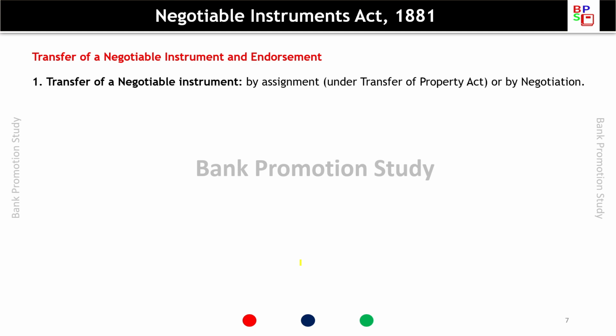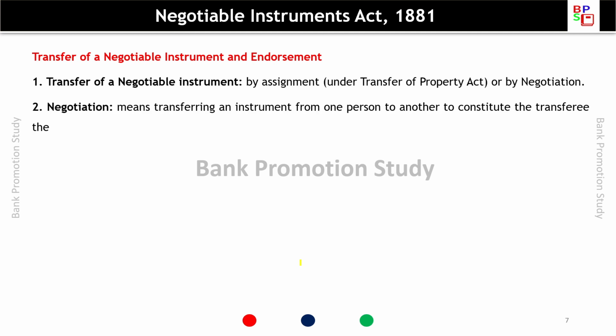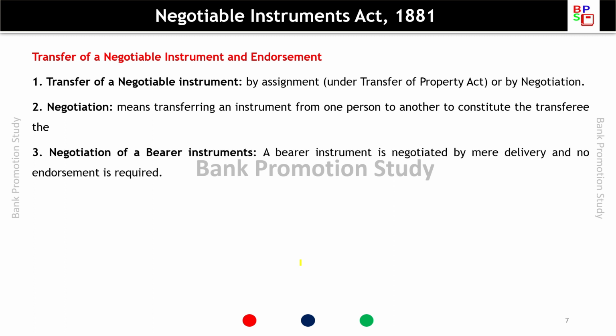Transfer of a negotiable instrument and endorsement. Transfer of a negotiable instrument. So how can the transfer of a negotiable instrument take place? By assignment or by negotiation. Assignment is under the Transfer of Property Act. Negotiation means transferring an instrument from one person to another to constitute the transferee.